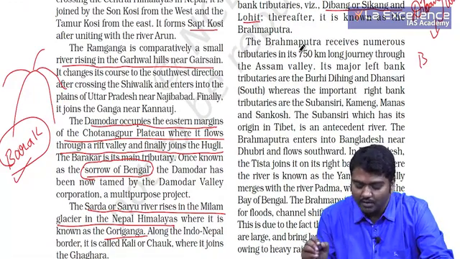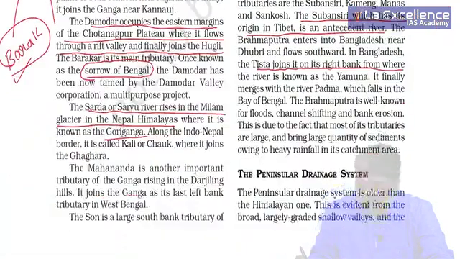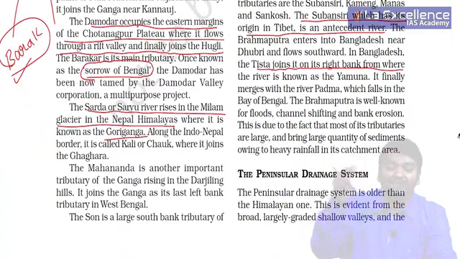One of the most important tributaries is the Teesta river, which you all need to remember. The Subansiri, which has its origin in Tibet, is an antecedent river. I have already told you. Similar to Kosi, this is an antecedent river. That means after Himalayas were formed, these rivers started moving in their original direction itself.